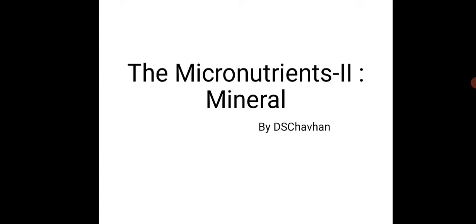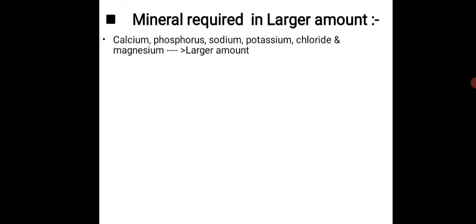In the previous video we discussed micronutrient 1, which was the vitamins. Here, in micronutrient 2, we discuss the minerals. So let's get started. First, minerals required in larger amounts, which we can call macro minerals. This is the first part of the minerals. In the next video we will discuss the minerals required in smaller amounts.